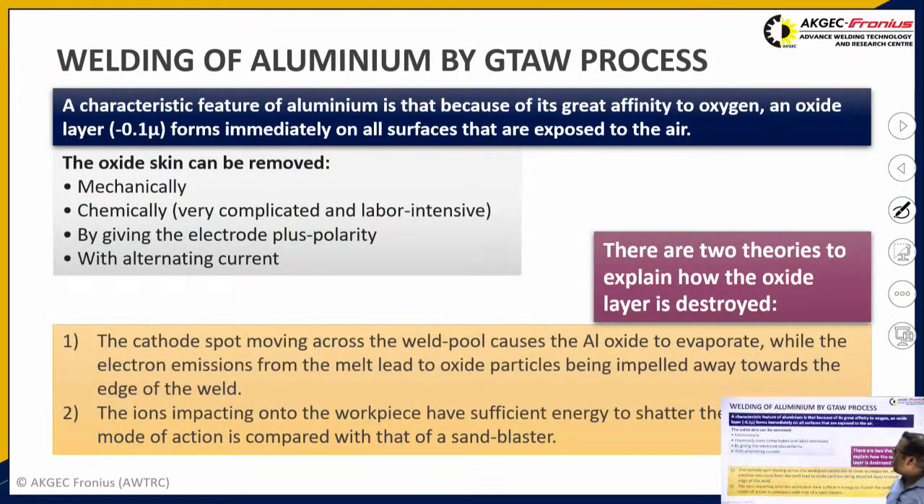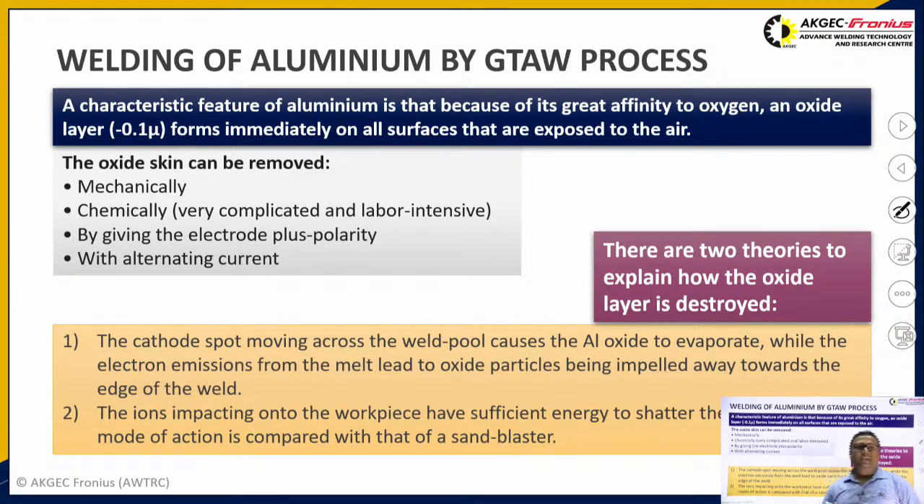So coming on to the welding of aluminium by the gas tungsten arc welding process, since aluminium is an active material, it gets oxidized easily and forms aluminium oxide, and its thickness is around 0.1 micron whenever it gets exposed to the air. In order to weld these components, firstly this aluminium oxide layer should be removed, otherwise it will be difficult to weld aluminium with any process.